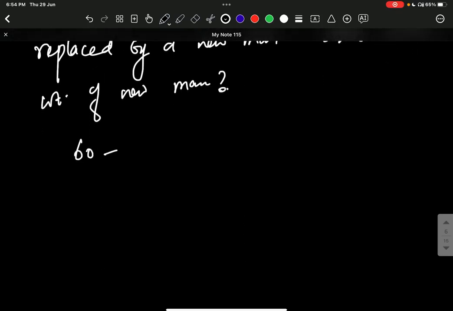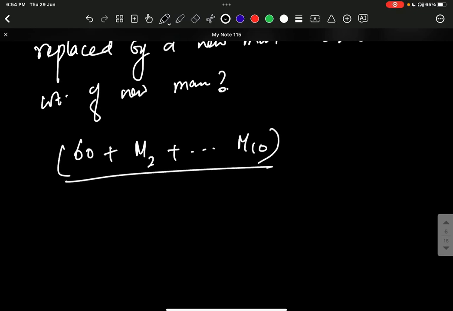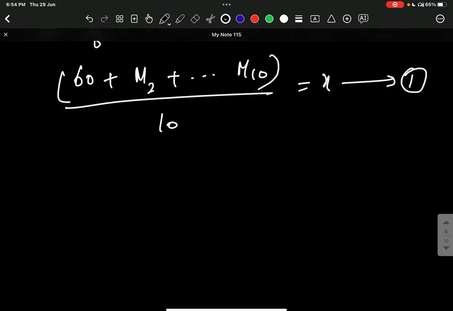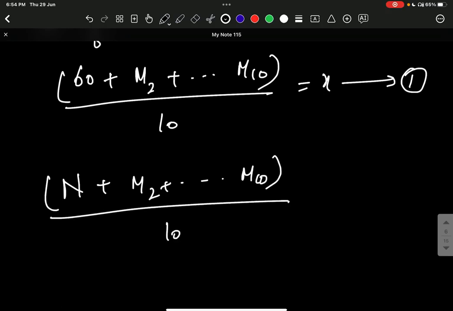So according to the question, it is 60 plus M2 up till M10 divided by 10 is equals to X, is the first equation. Then some new man also includes, and the average has been decreased by 2 according to the question.